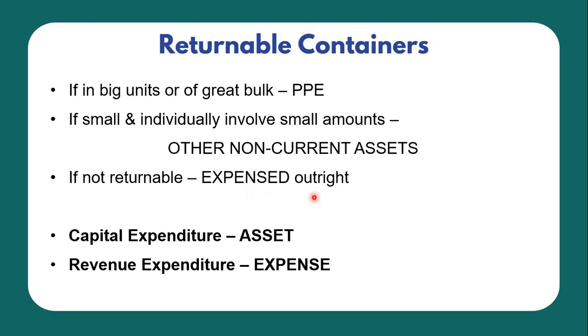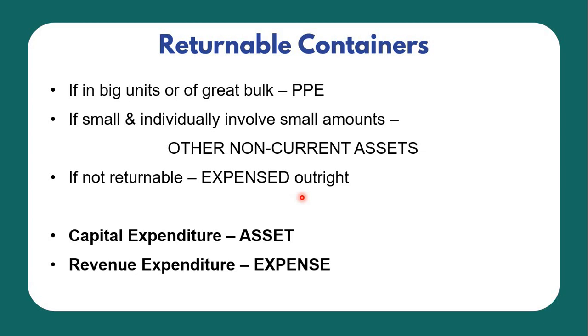Examples of returnable containers: when you are engaged in a water refilling station, you have returnable containers or returnable gallons. So those gallons that are returnable shall be PPE when big or in great bulk, but if not, other non-current asset.